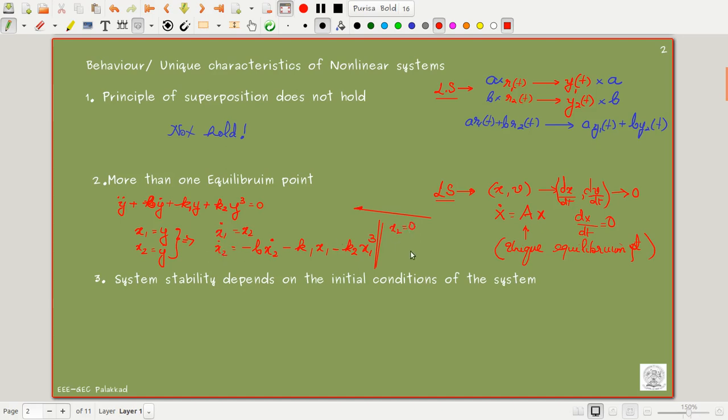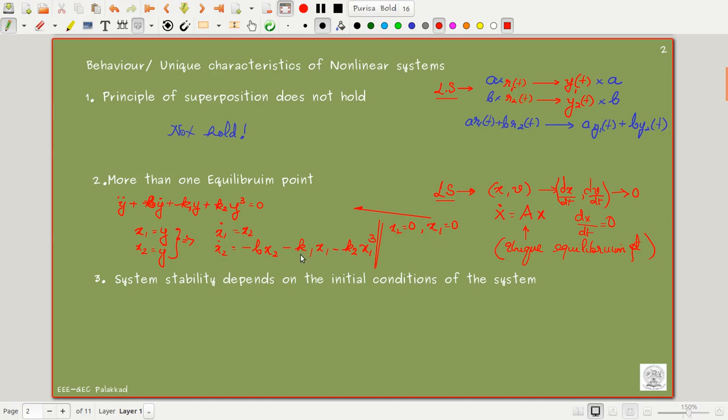In the second case, if I put dx2/dt equal to 0, this term will be 0 as x2 is equal to 0. Earlier I wrote it as x2 dot, that is wrong, it is not x2 dot. So I will get minus k1 x1 and I will get two equilibrium points. x2 dot will be equal to 0 when x2 is 0 and x1 is also 0. So one equilibrium point is x1 equal to 0 and x2 equal to 0.